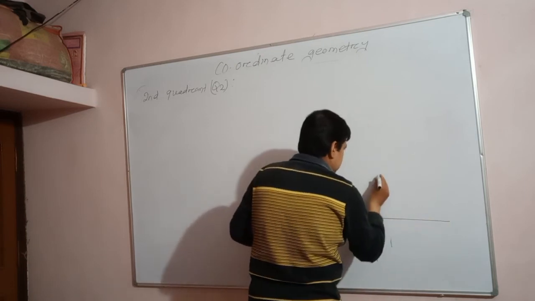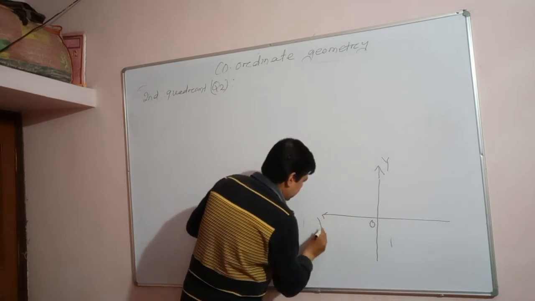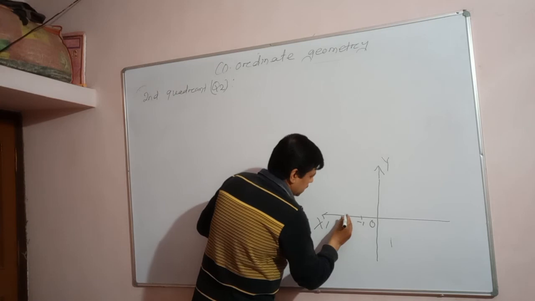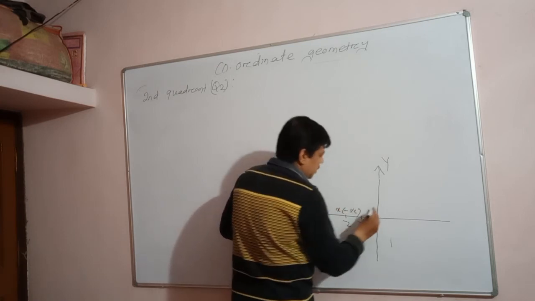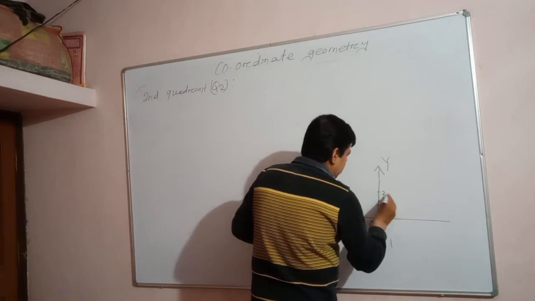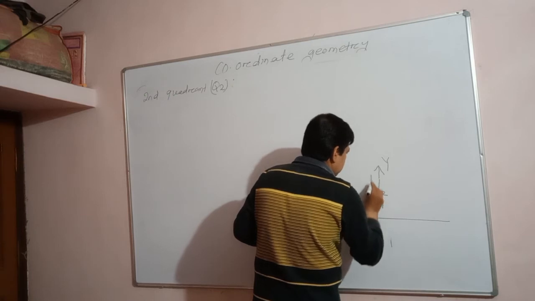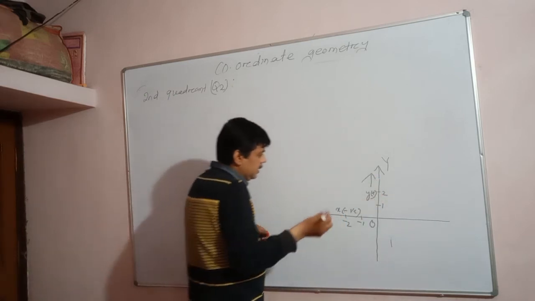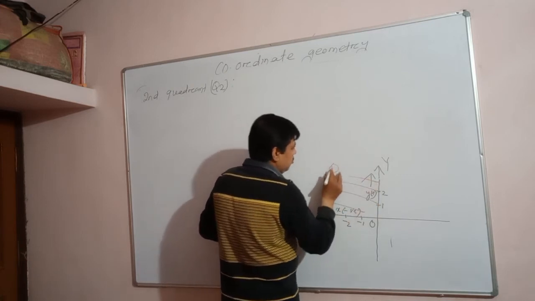This is the OY ray, origin, and this is the OX dash ray. Here x value -1, x value -2, here x is negative, here y value positive 1, y value +2, so y value is positive. So this type of plane, we can say these are the second quadrant Q2.